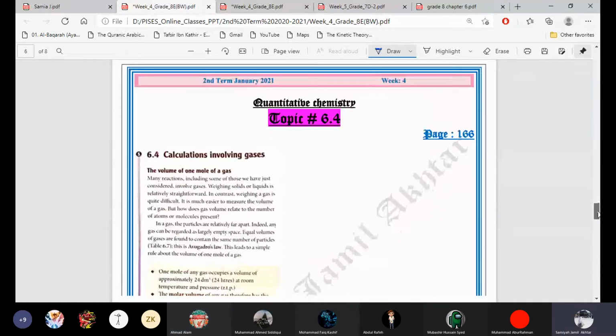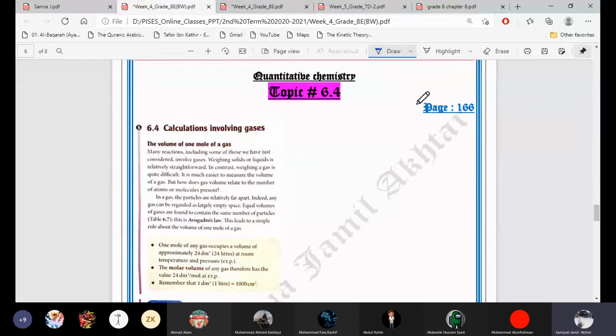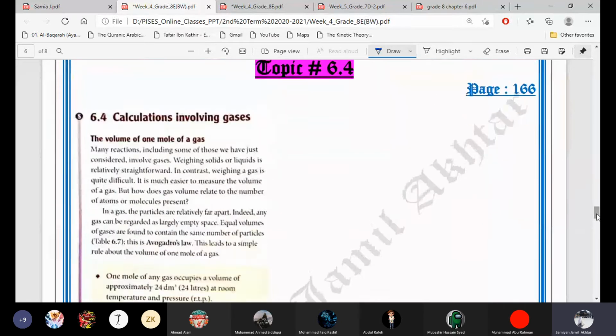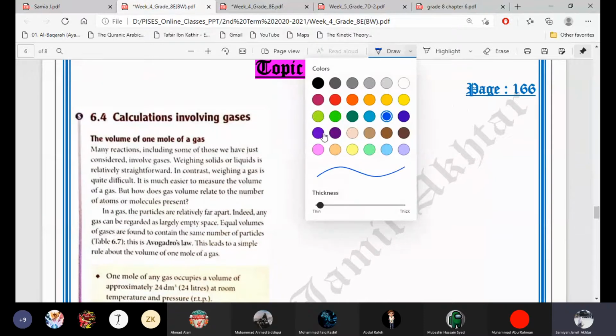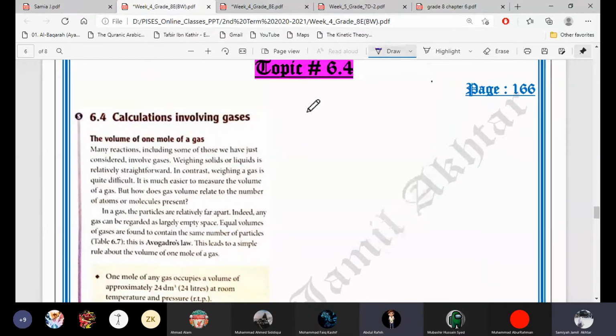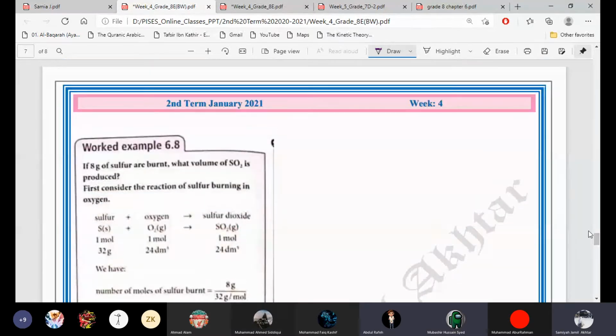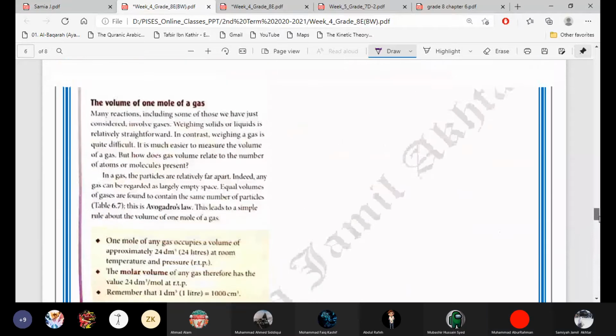Next is topic 6.4. Let's come to this topic. This topic is of 1 page, a very small topic related to volume of gas. I'll give you the introduction of it, and if time is left, then we'll discuss the example also. Ma'am, we have done this topic with sir. What about example 6.8? No, ma'am, we haven't done any example. Okay, so the example you have to do.